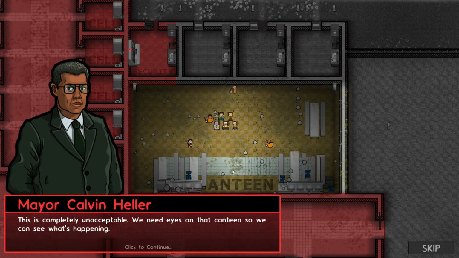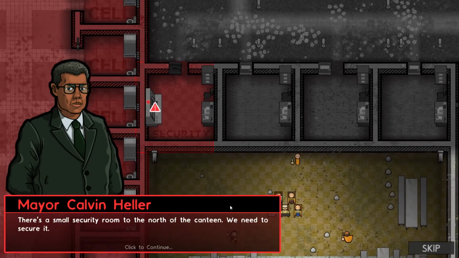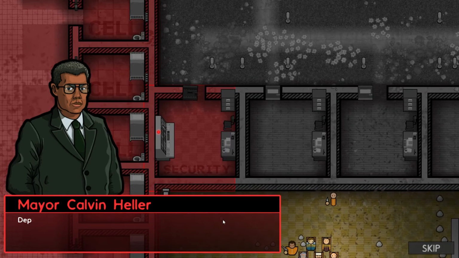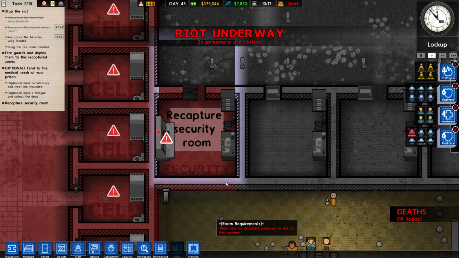We need eyes on their canteen so we can see what's happening. There's a small security room to the north of the canteen. We need to secure it. Deploy some guards in there to man the CCTV console and we'll get vision of the wholesale block.